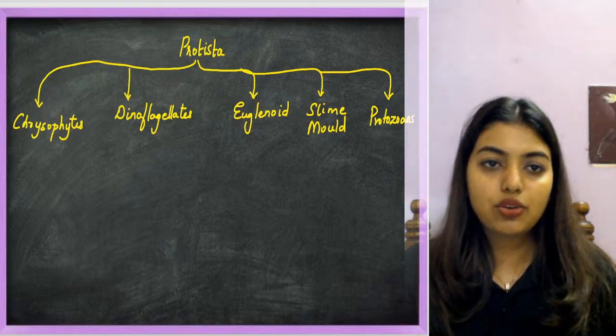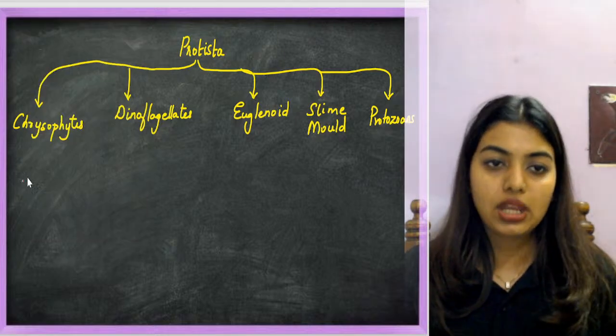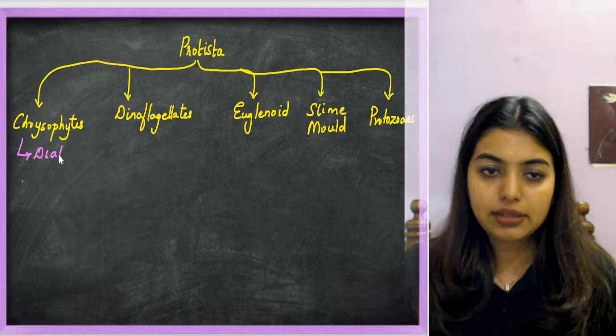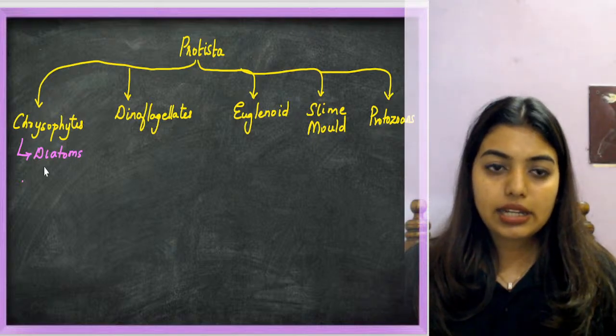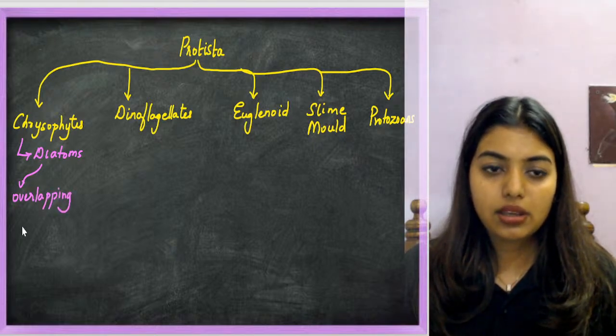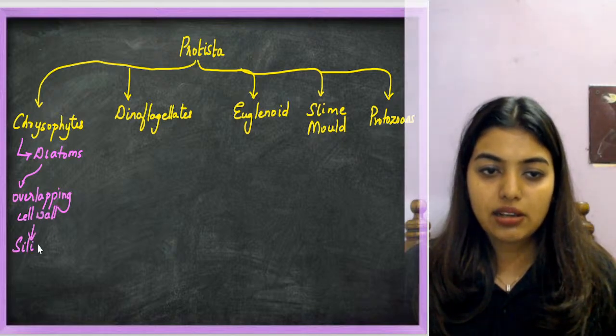That is chrysophytes. I'm only going to write about the cell wall. That is the most important thing that you have to know. In chrysophytes, you have to speak about diatoms. In diatoms, you have to speak about the overlapping cell wall, and you have to remember that this overlapping cell wall is made up of silica, and this silica settles over a longer time and forms diatomaceous earth.